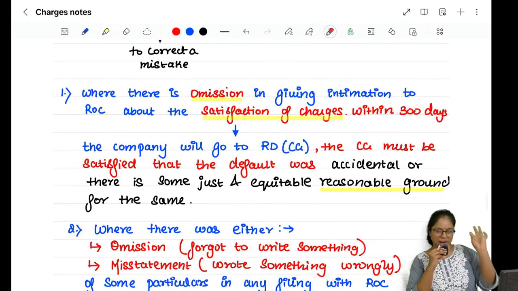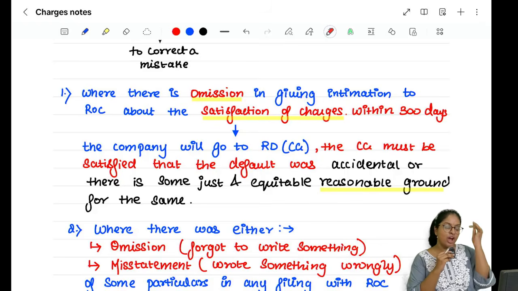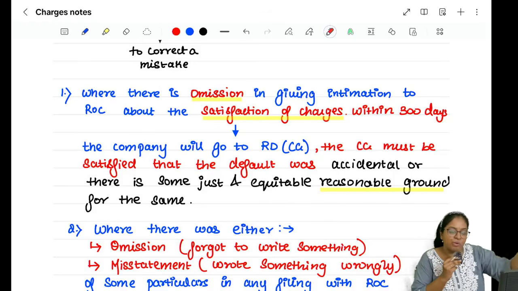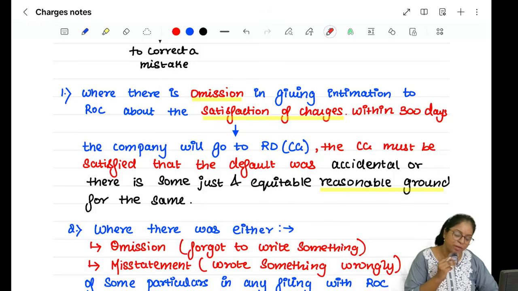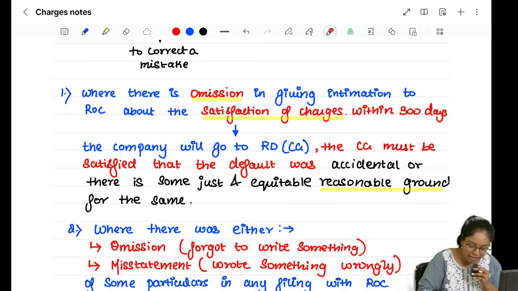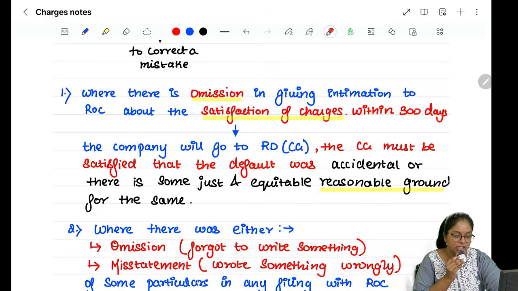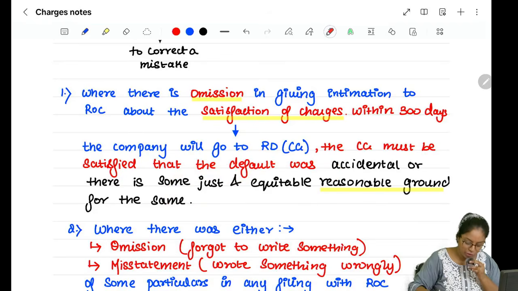So this is like a power manip section. In case you have omitted to give your satisfaction, or you gave some misstatement while creating the charge, you omitted something while creating the charge, ஏதோ ஒன்று தப்பு பண்ணிருக்கேனா கடைசியா ஒன்று மன்னிக்க கூடிய ஒரே ஆள் வந்து ரீஜனல் டைரக்டர் தான். அவங்க கிட்ட you will have to go and apply and plead for condonation, and they will forgive you only if they think that your ground is just and equitable. Only if they think that your ground is just and equitable, they will forgive you, right?